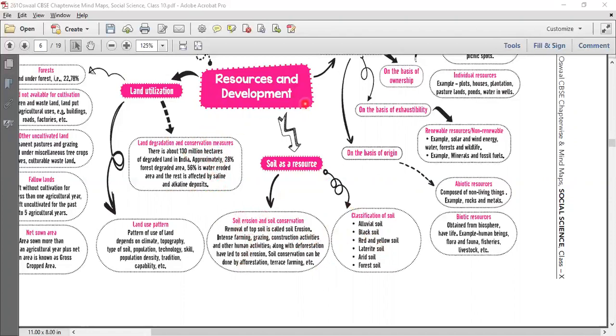We have stock, which is materials which have the potential to satisfy human needs, but human beings do not have the appropriate technology to access them. For example, hydrogen cannot be used fully due to the lack of technology. Then we have potential resources. Examples are wind and solar energy in Rajasthan and Gujarat. These are resources which are found in a region, but they have not been utilized. So we have found it, but we are not utilizing it.